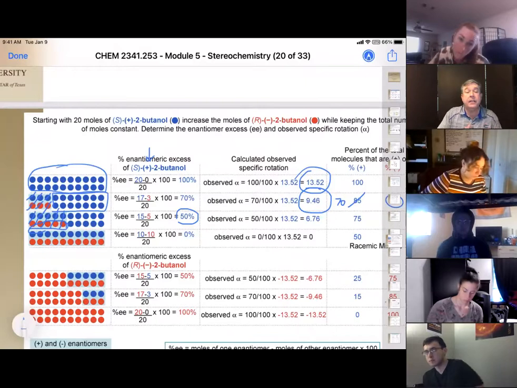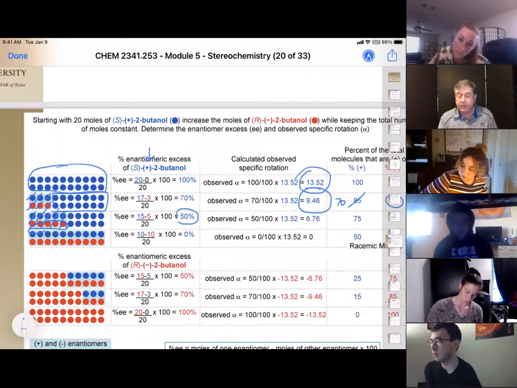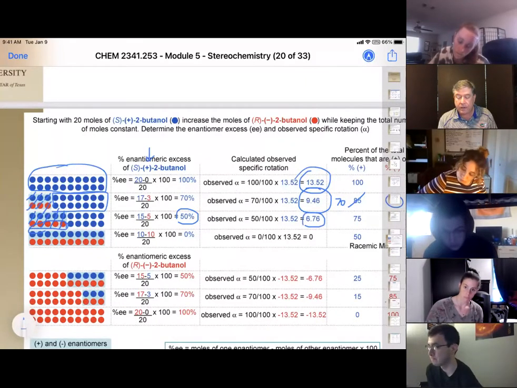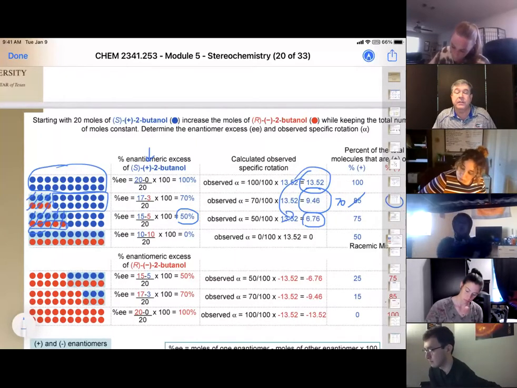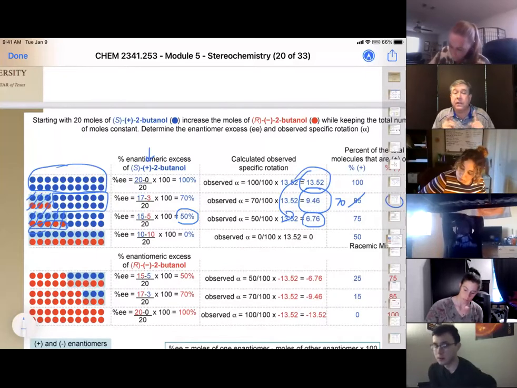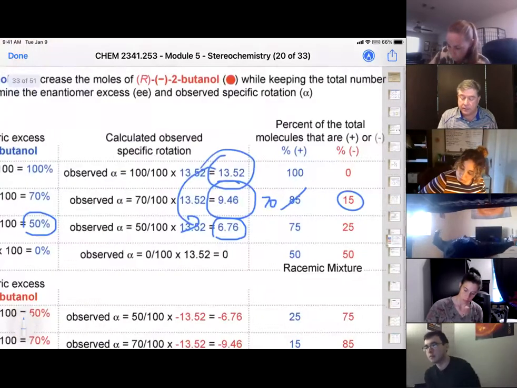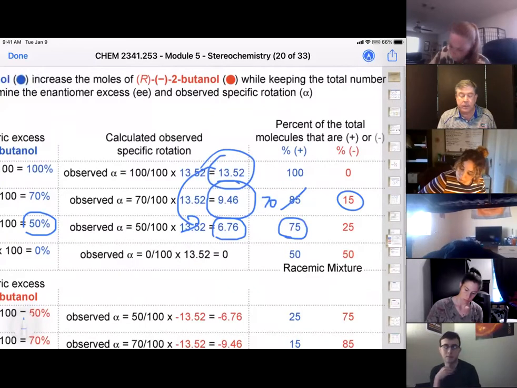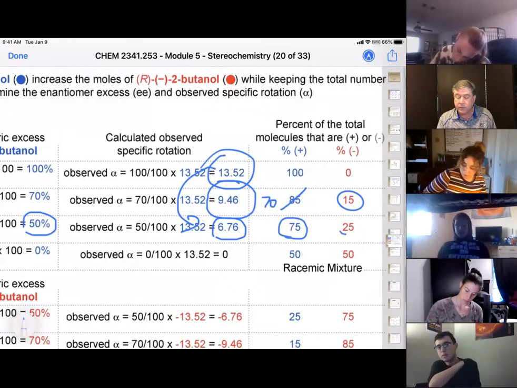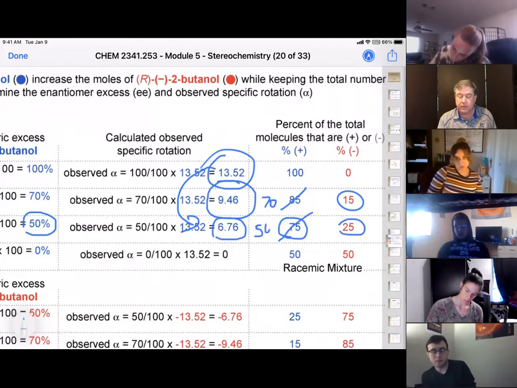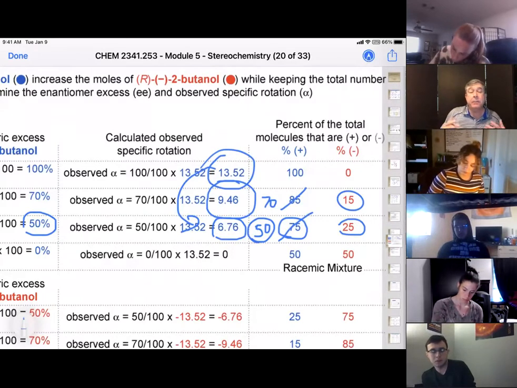Only 50% actually rotates light, and therefore we end up with one half of our pure specific rotation, 6.76. But let's look at that mole percent. That mole percent was 75 because we had 15 of one and only 5 of the other, which gives it 25. So we have to take out 25% of this to take it down to 50. Those are the only ones that are active, and that's why it's a 50% enantiomeric excess.